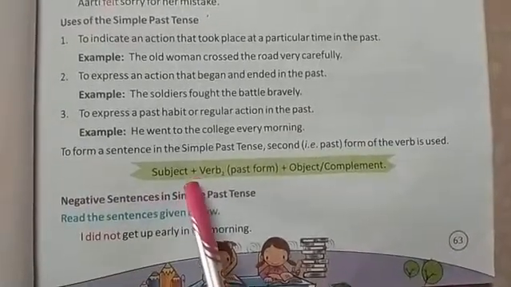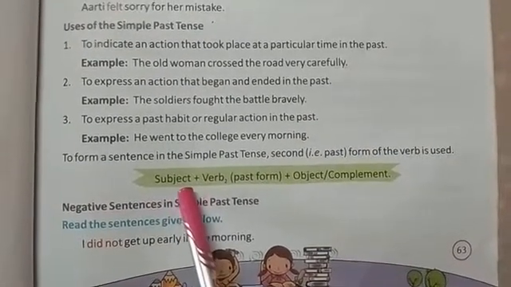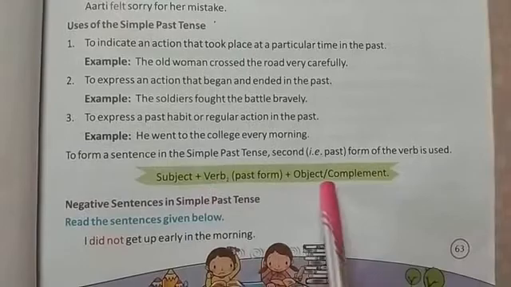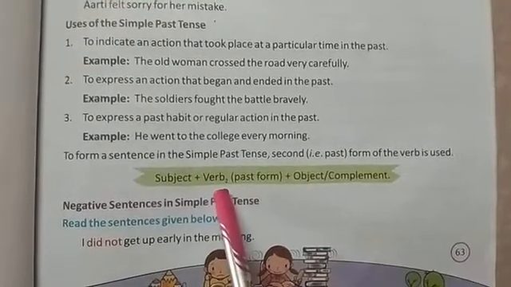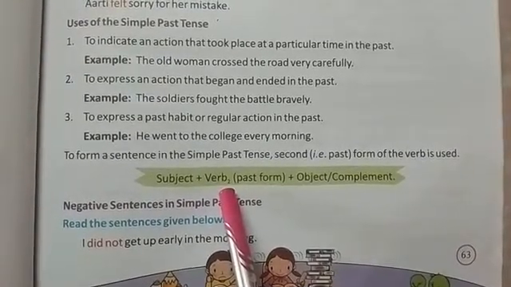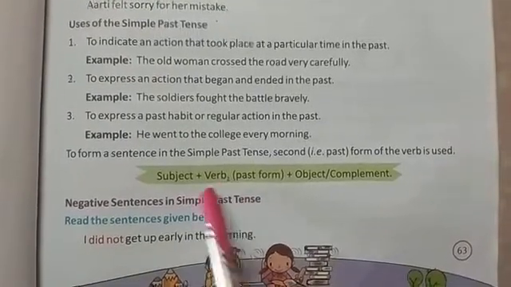So the structure of simple past tense is subject plus V2 plus object or complement. So whenever in a sentence V2 is present, it is in simple past tense.